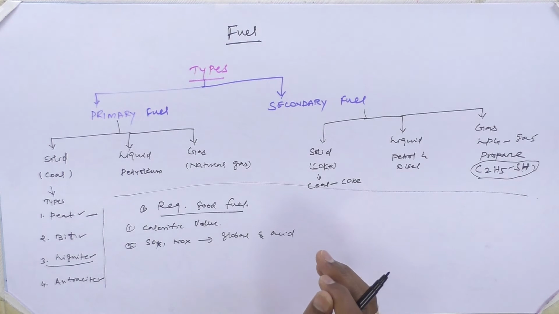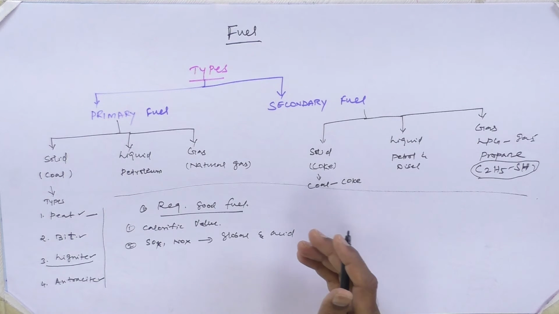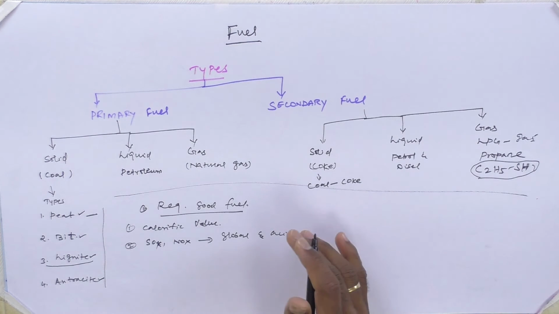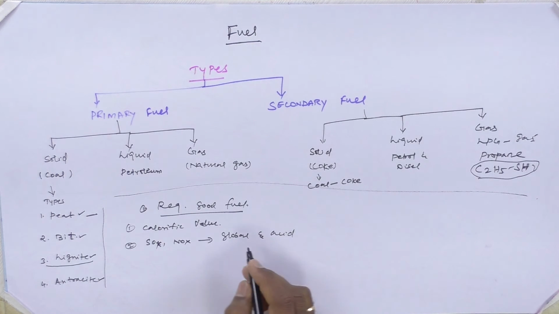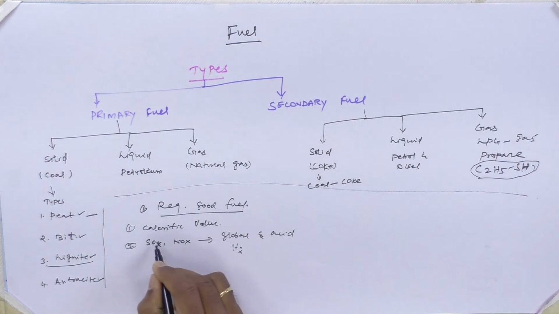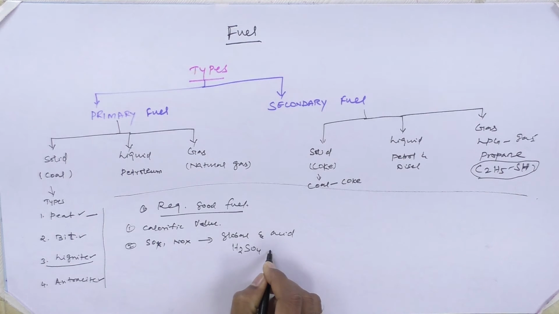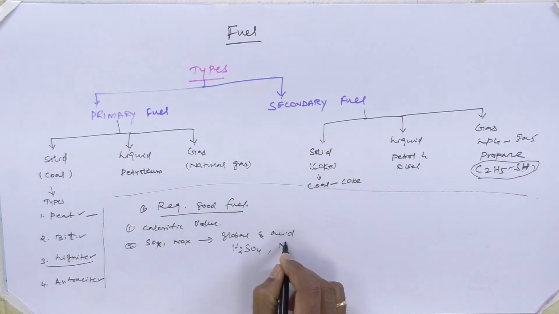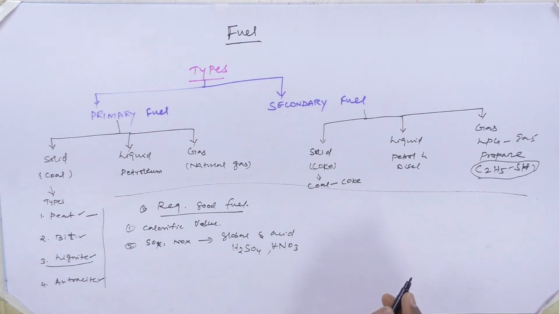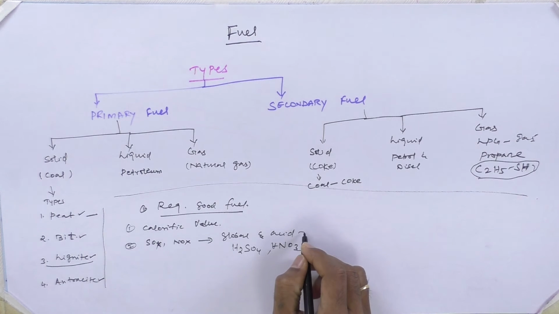Once it attains the stable form, it mingles with water molecules available in the atmosphere or during the rainy season, and converts into the corresponding acids. Sulfur oxide is converted to sulfuric acid, and nitrogen oxide is converted to nitric acid, HNO3. Therefore, such acid contamination takes place in the water bodies. This is called the acid rain phenomenon.